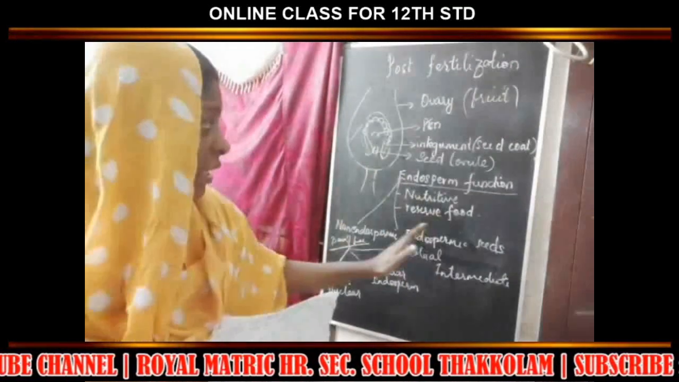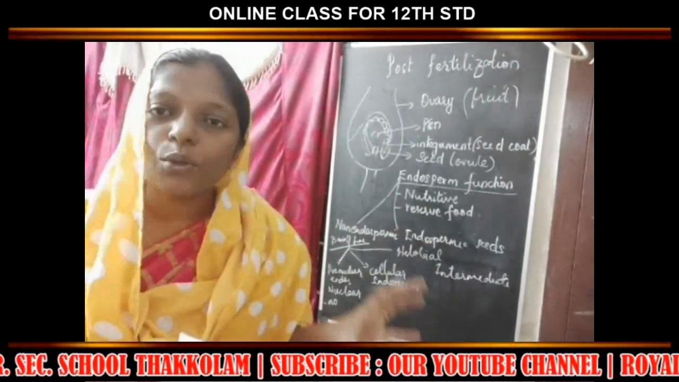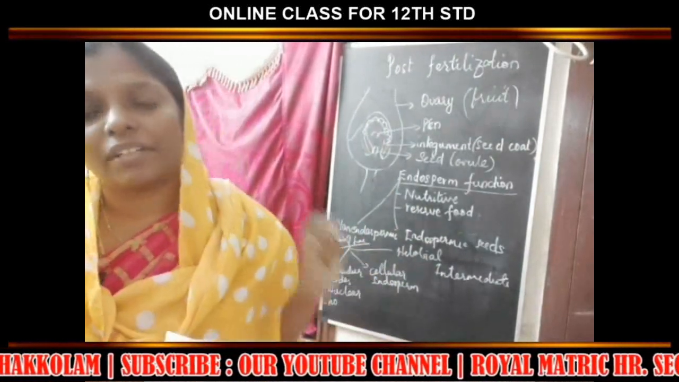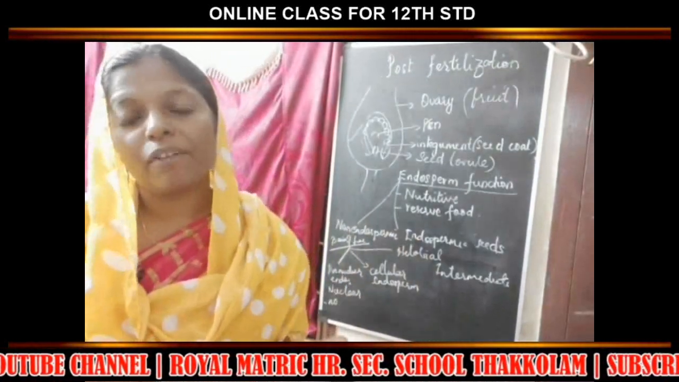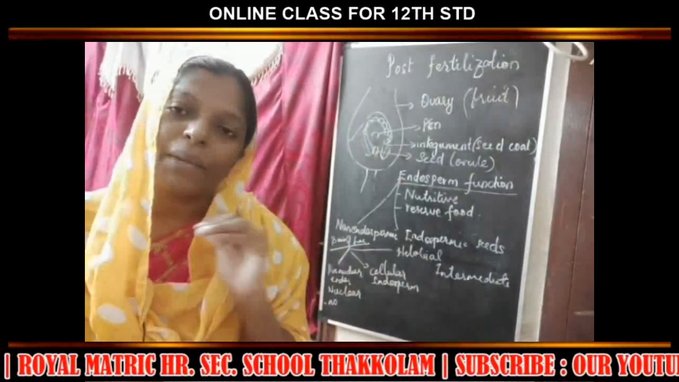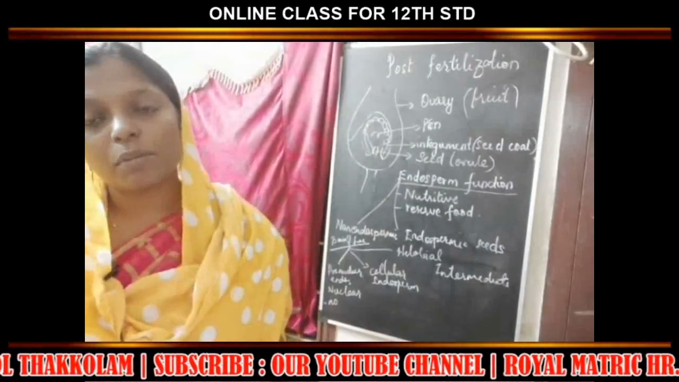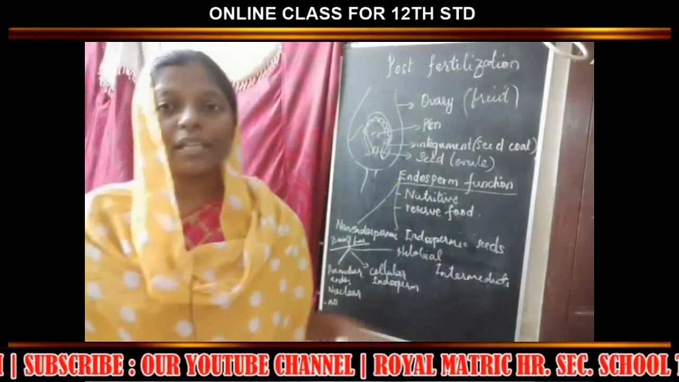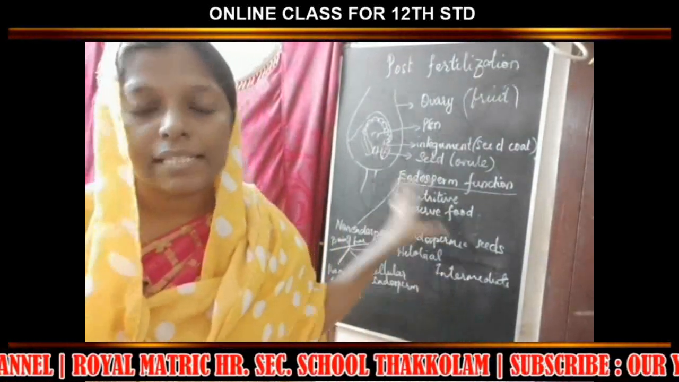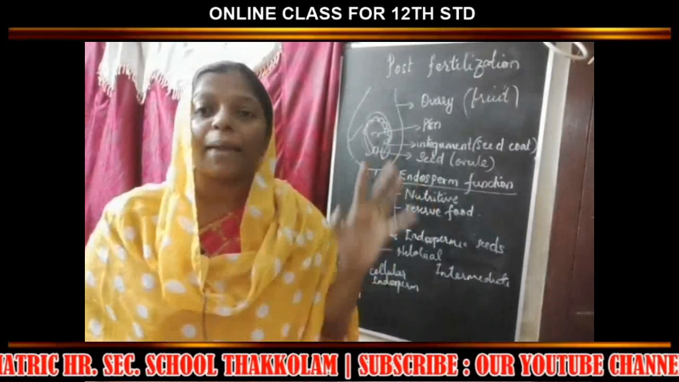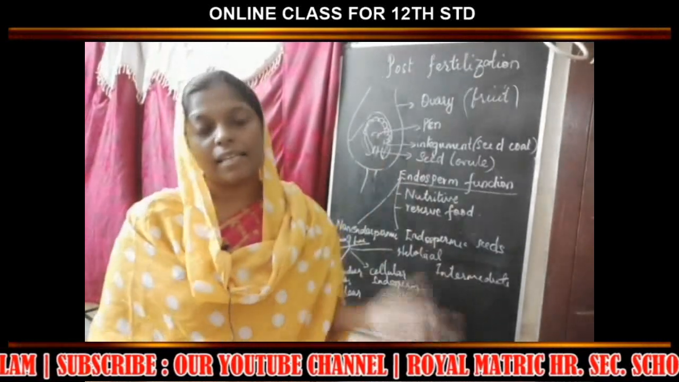Now, what is the use of the endosperm nucleus? The main use of the endosperm nucleus is nutritive in nature. What do I mean by that? It provides nourishment for the zygote. And one more thing, it is the reserve food material for the zygote. The zygote will form the embryo. Embryo is nothing but the seed.